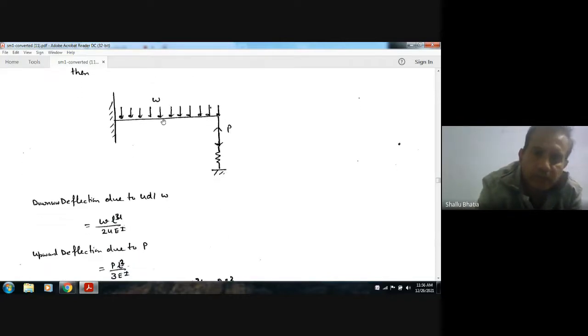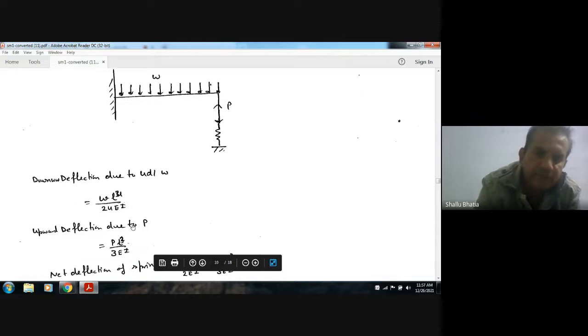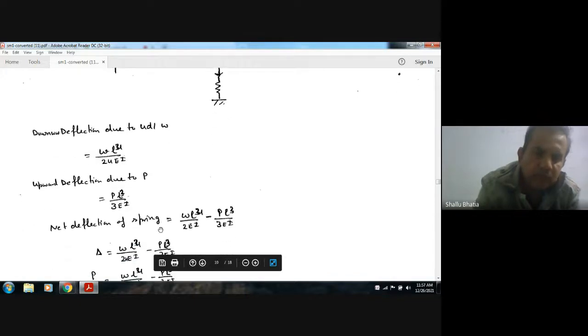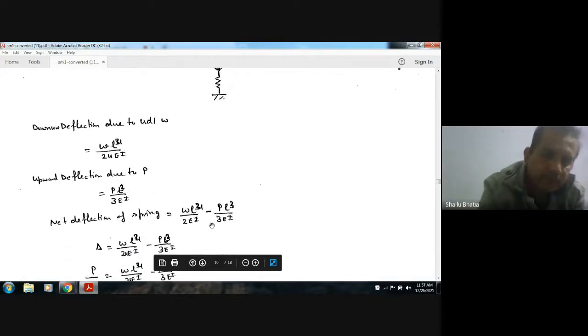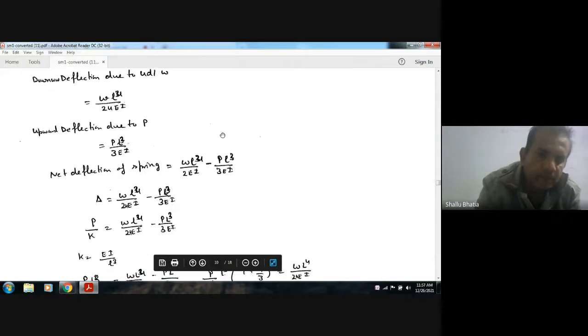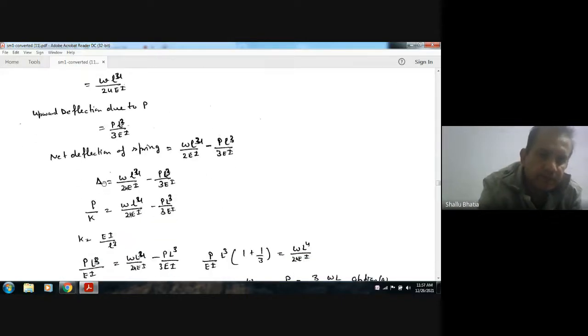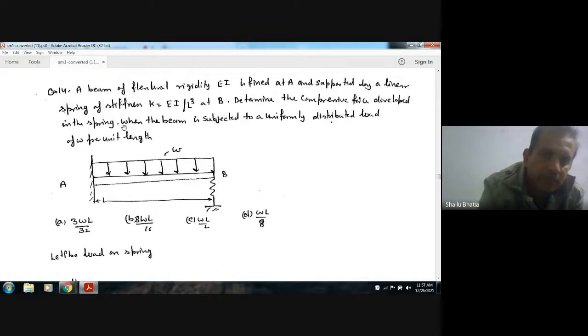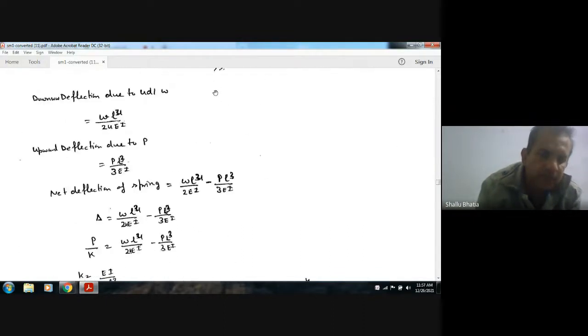So the deflection due to W is WL^4 by 24 EI, and the deflection due to P is PL^3 by 3 EI. This is the downward deflection and this is the upward deflection. So the difference of these two, WL^4 by 24 EI minus PL^3 by 3 EI, will be equal to P by K, because the force used to compress the spring is P, and its deflection is P by K. Now K is EI by L cube.